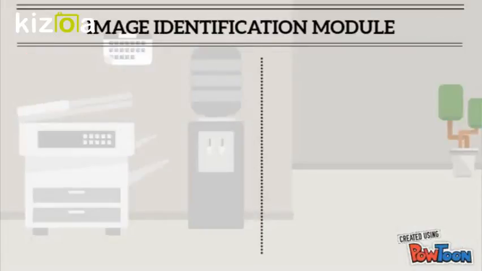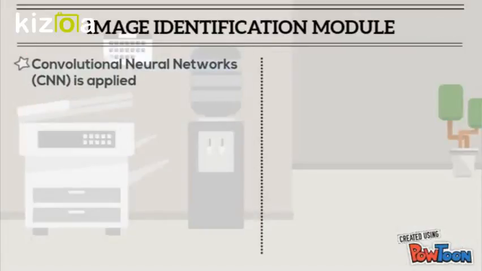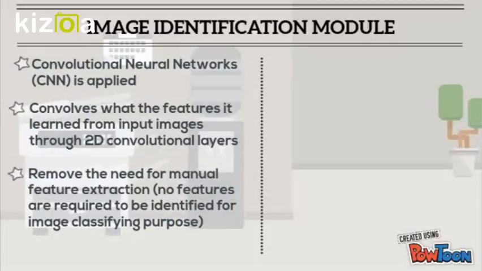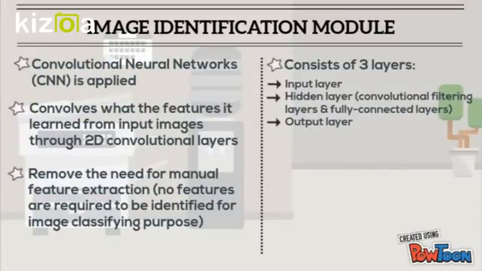Image identification module. A convolutional neural network is applied. It composes what features it learned from the input image through 2D convolutional layers, so it is suited for 2D image processing. It removes the need for manual feature extraction, so no features are required to be identified for image classifying purposes. It consists of 3 layers: input layer, hidden layer, and output layer.